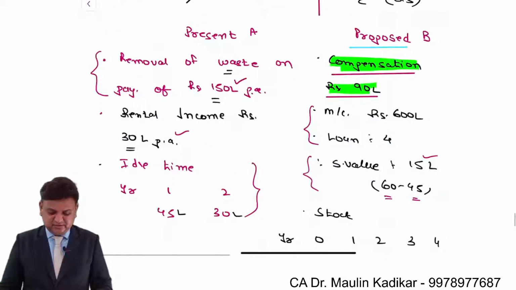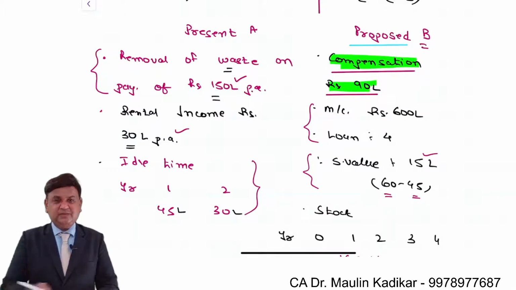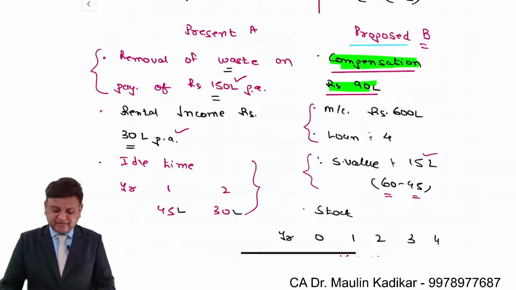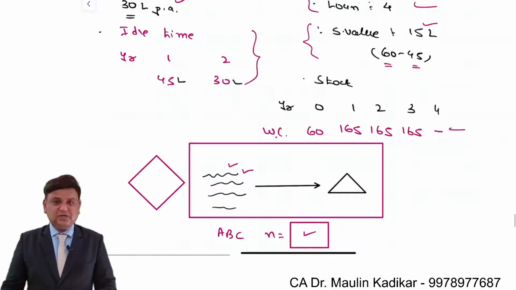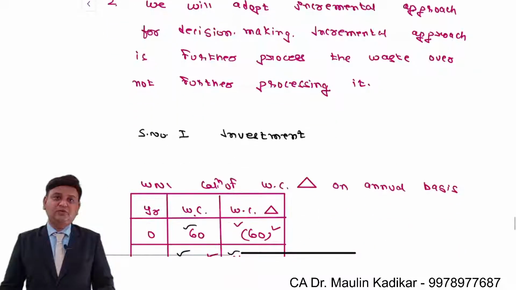Now we are considering to further process the vestige. Because of that we have to pay compensation, we have to buy machinery, we'll have the stock requirement. So we are adopting a kind of incremental approach for decision making.